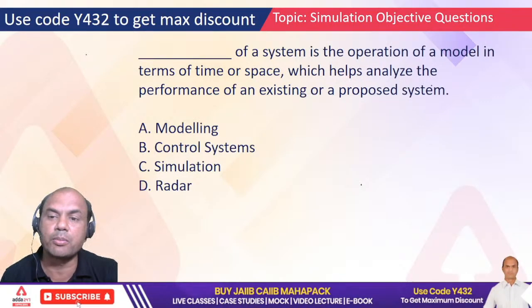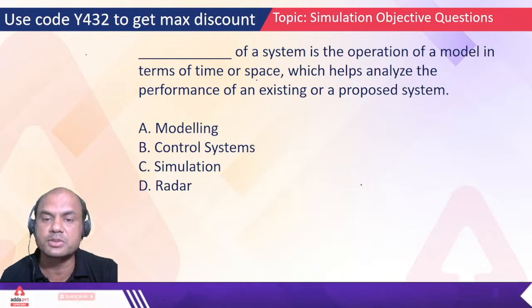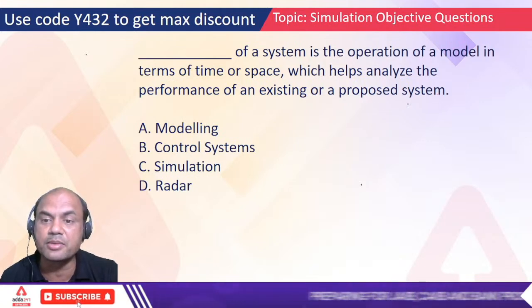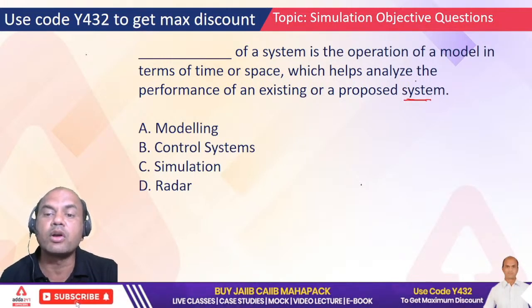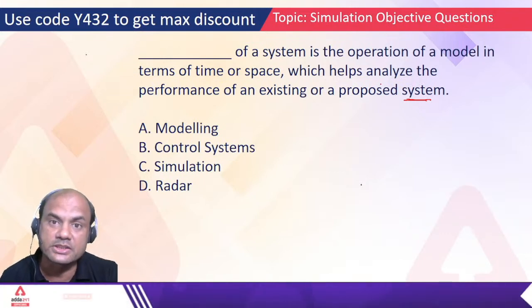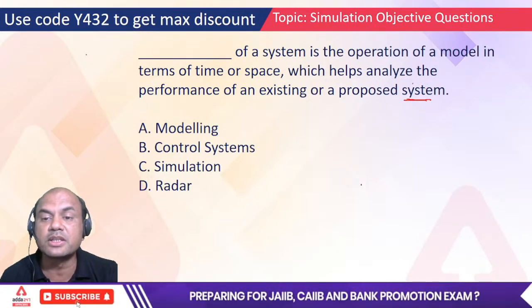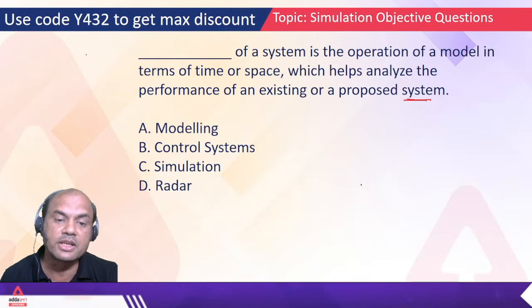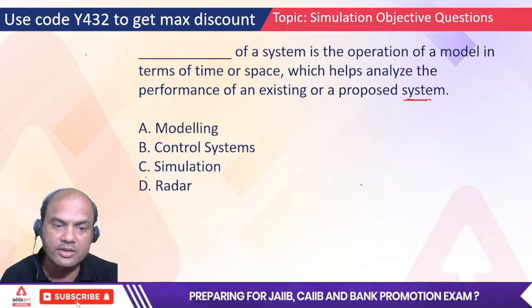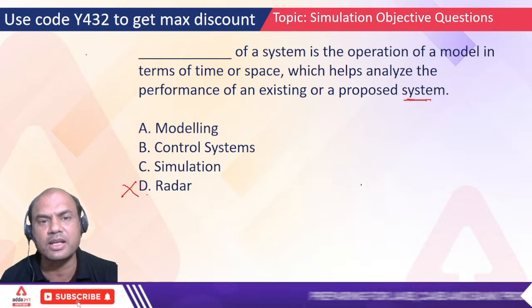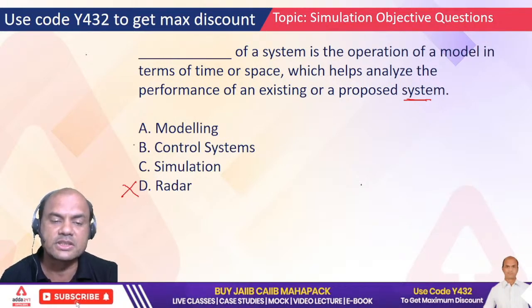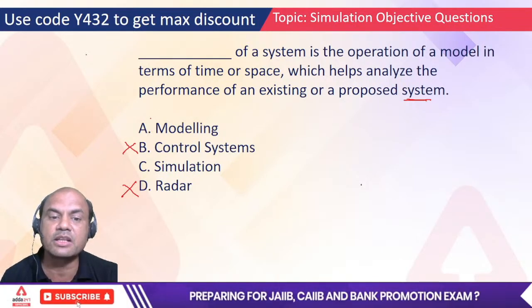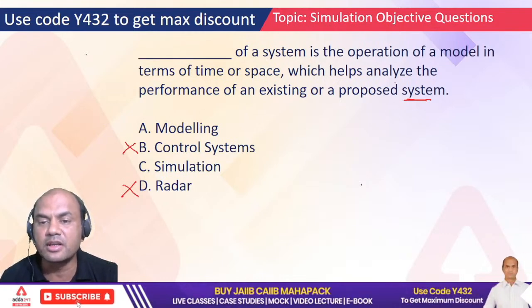Dash of a system is the operation of a model in terms of time or space, which helps analyze the performance of an existing or proposed system. Here we are talking of a system. A proposed system can be a software system also, it can be anything. What do we do while changing the system? Options: modeling, control systems, simulation and radar. Radar is out, it is altogether a different concept, used in the military. Control systems are used for monitoring, so that is also out. So modeling or simulation. In the physical world it's modeling. In systems, simulation is correct.